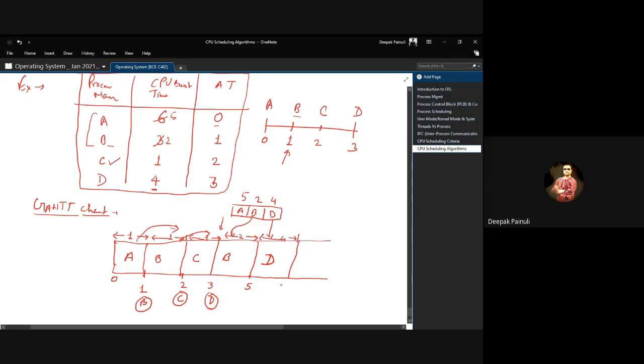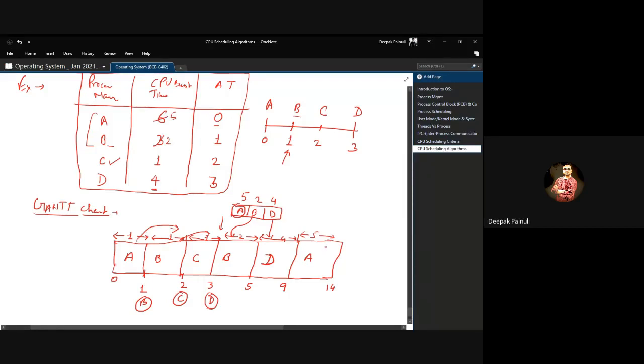That means at 9 it will be completed, and after this point only one process remained in the system, which is A. So A will get a chance for its remaining time, which was 5 seconds. That means after 5 seconds, at timestamp 14, it will get terminated, right?